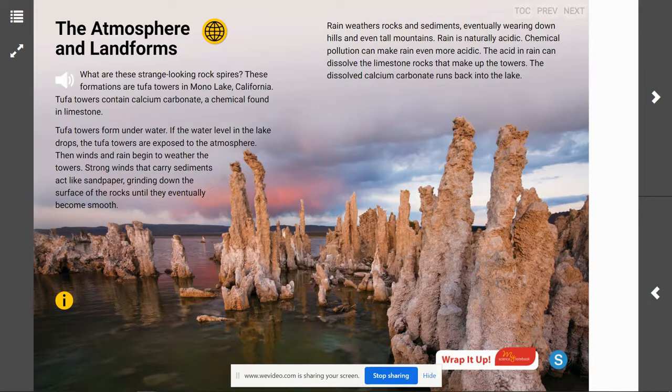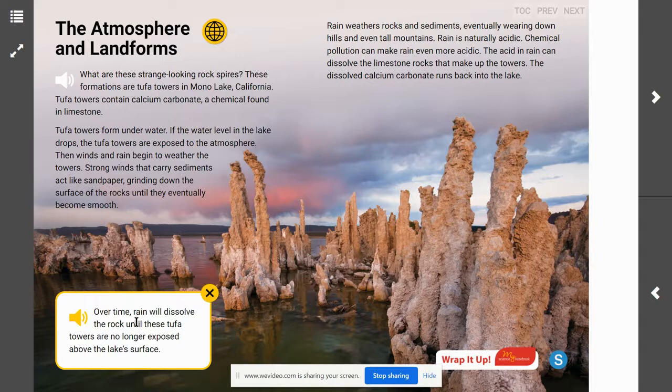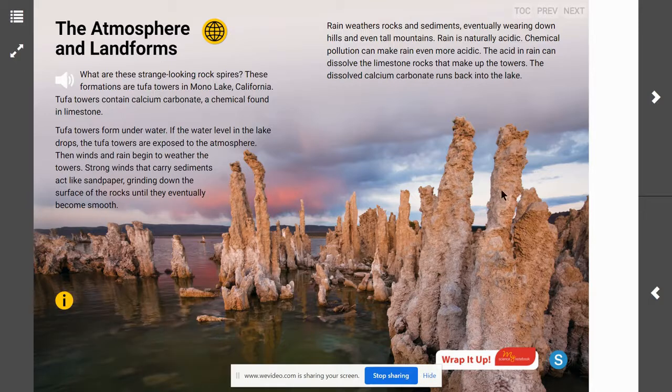So today, what we're looking at is these really interesting landforms right here. And over time, rain will dissolve the rock until these Tufa Towers are no longer exposed above the lake's surface. So these rocks, these interesting structures, are called Tufa Towers. And what we're talking about is the atmosphere and landforms. So remember that both air and water can interact with landforms and change their shapes. And today we're talking about the atmosphere and landforms.